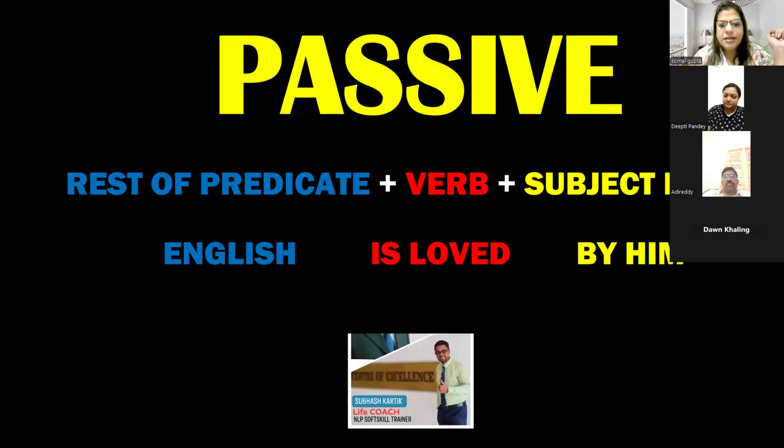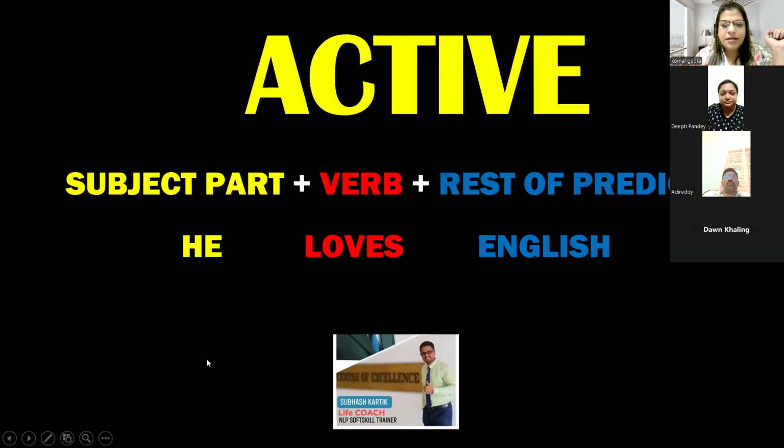Okay. Now we are again coming to our slides. So now, guys, see, this is a sentence: He loves English. Now, what is the ROP in this sentence? English. Object or subject. First you have to tell me under which tense this sentence is written. He loves English. Simple present. So in the simple present, or the present indefinite tense, what supporting verbs do you have to use?